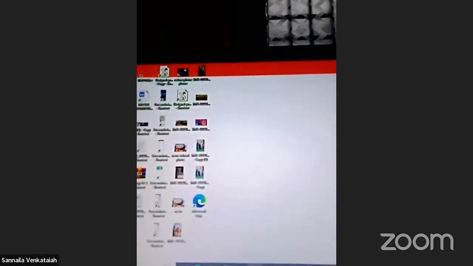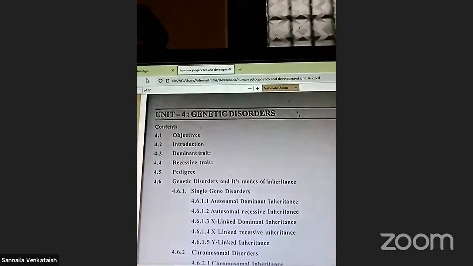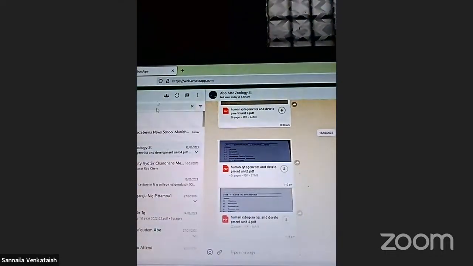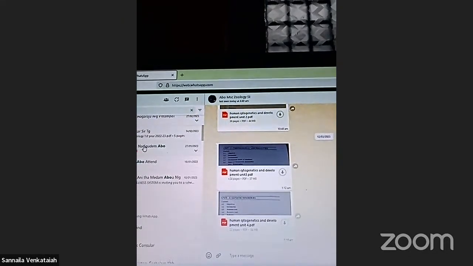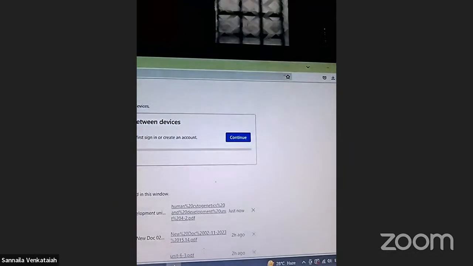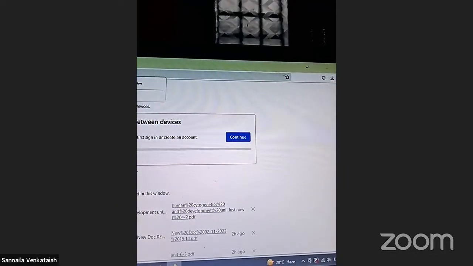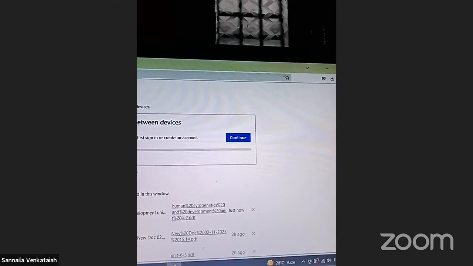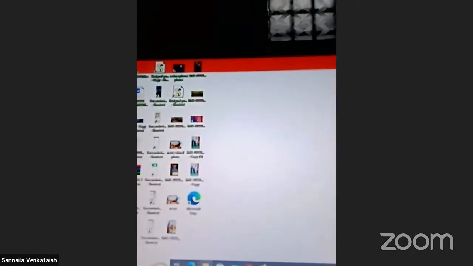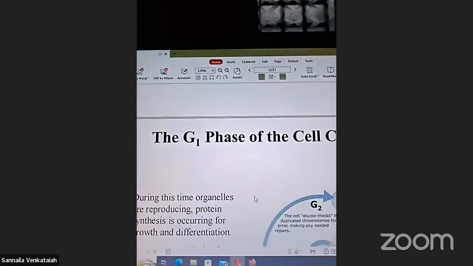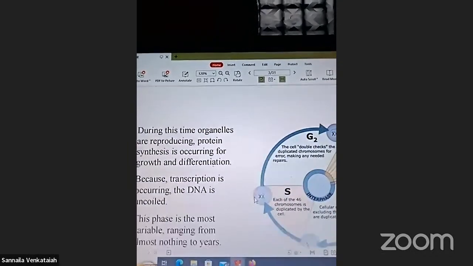These are in the G1 phase of the cell cycle.